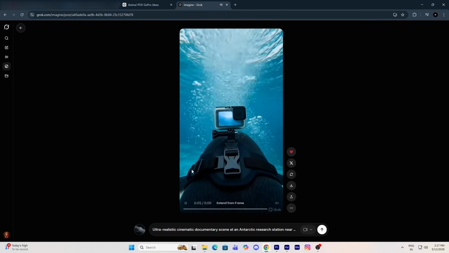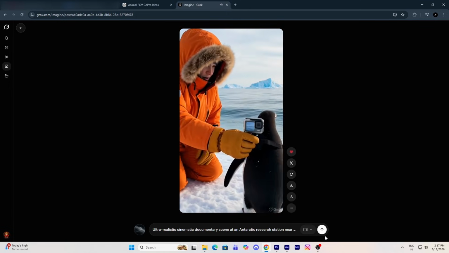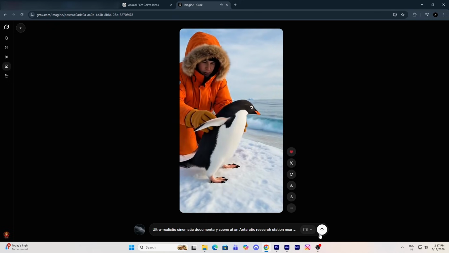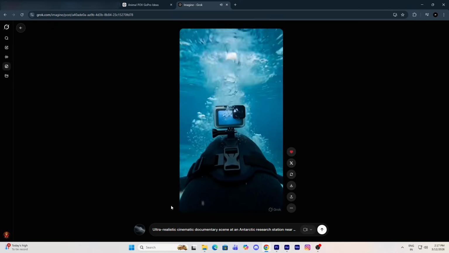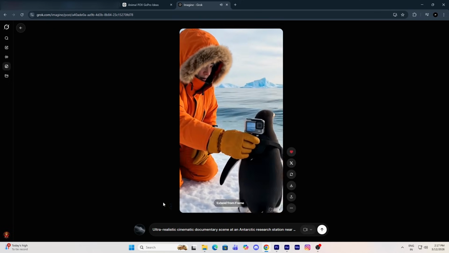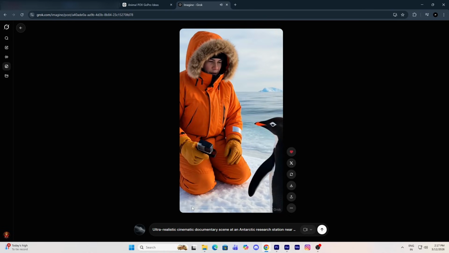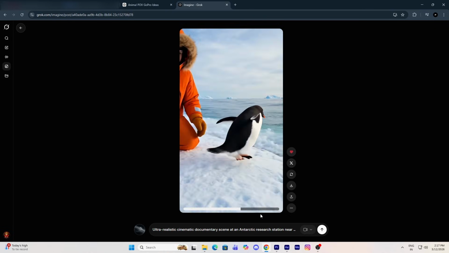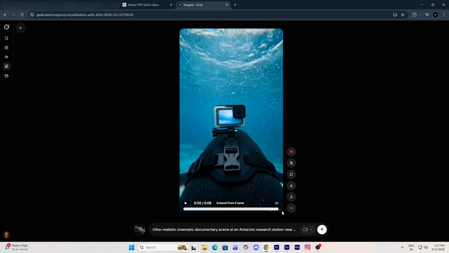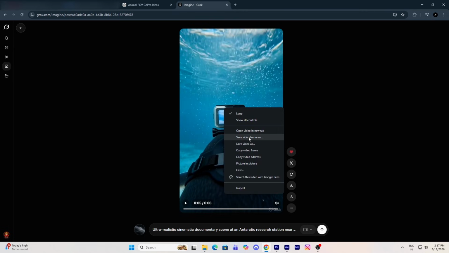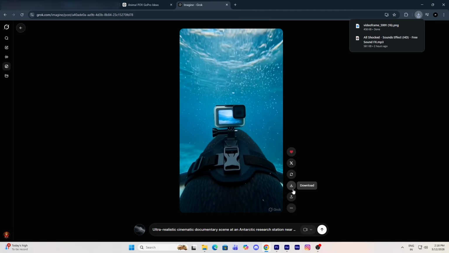Now, in order to generate the second scene, we need to maintain character consistency. This is extremely important. If we don't maintain consistency, the character or environment might change in the next scene. So what we need to do is go to the timeline of the generated video and move to the very last frame. Then we will save that last frame to our device. After saving the frame, we will also download the generated video clip.